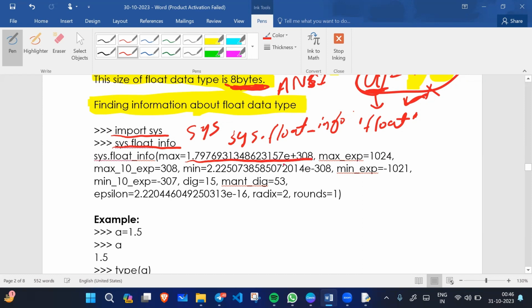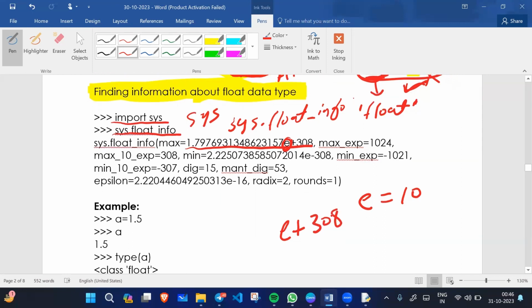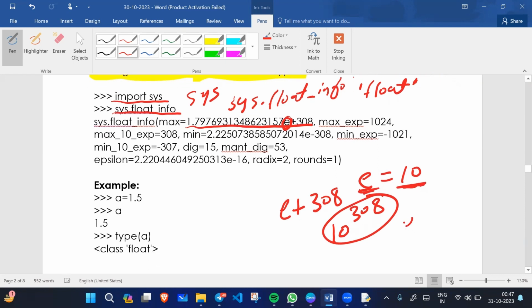So what is e here? e is equivalent to 10, and e+308 means 10 to the power 308, this much of a number. So e is exponential. If I write e+2, what is the meaning of it?